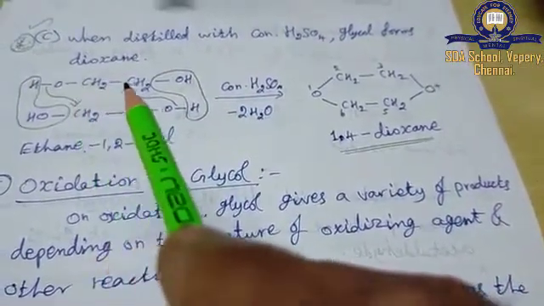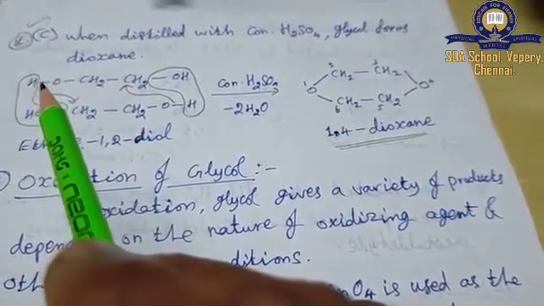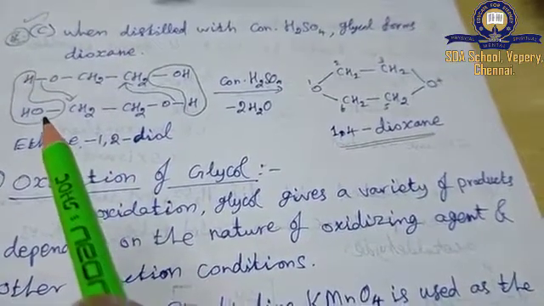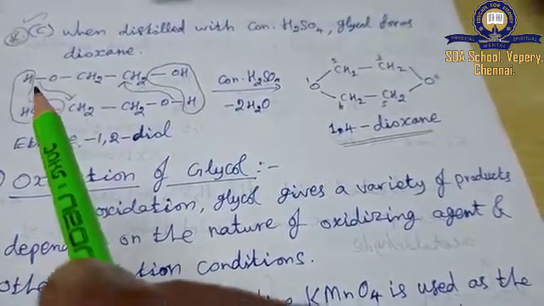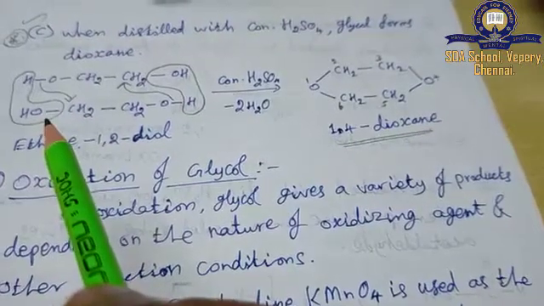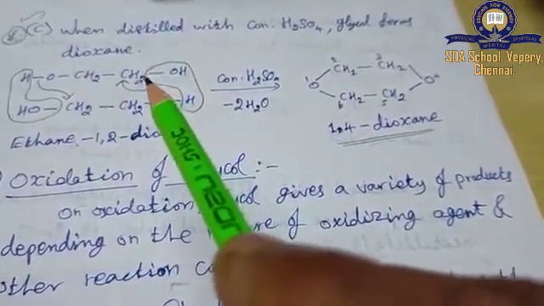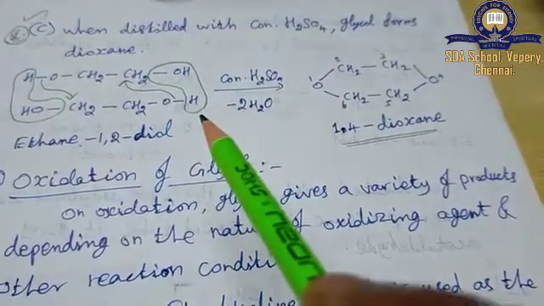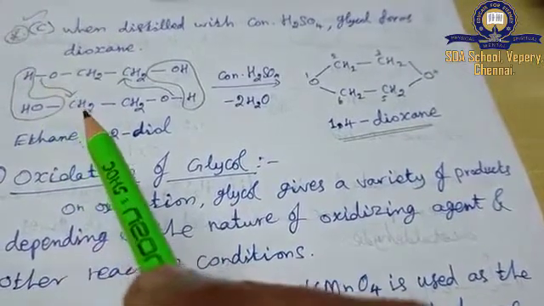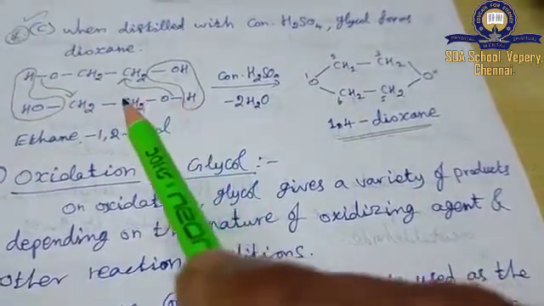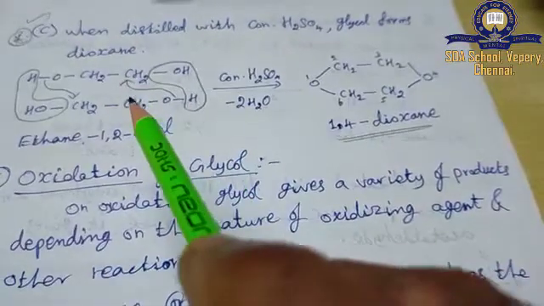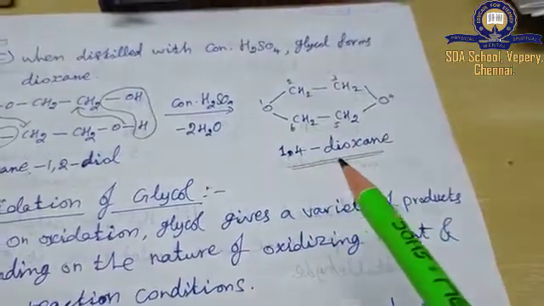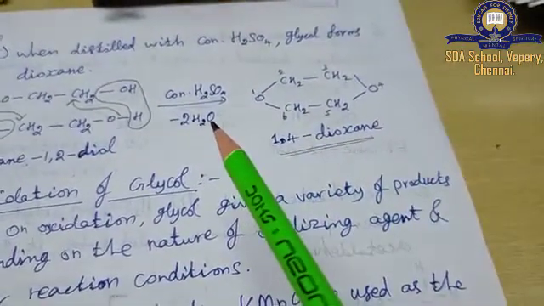So from this first molecule of glycol, this H plus is going to combine with the second molecule of glycol's OH minus end, combining together to form a water molecule. As well, the right side end OH minus of the first molecule and the right side end H plus of the second molecule combine. So that bond switches over to this carbon atom, this bond switches over to that carbon atom, making the new bond formation and giving the dioxane compound, that is 1, 4 dioxane, by losing 2 water molecules.